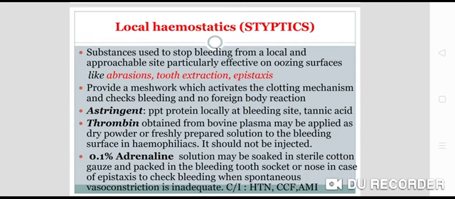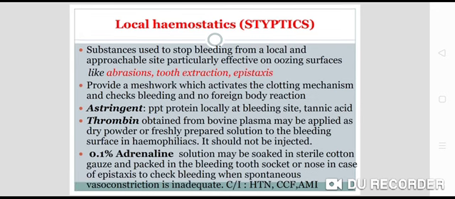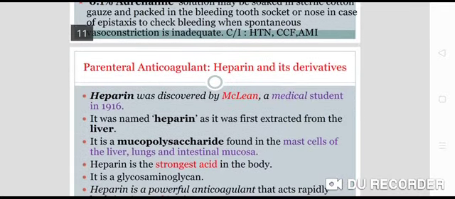Thrombin powder is obtained from bovine plasma. It may be applied as a dry powder sprinkled over the wound or bleeding site, or as a freshly prepared solution on the bleeding surface in hemophiliacs. It should not be injected. Or we can use 0.1% adrenaline soaked in sterile cotton gauze, packed in a bleeding tooth socket or the nose in epistaxis, when spontaneous vasoconstriction is inadequate. Adrenaline is contraindicated in hypertension, CCF, and acute myocardial infarction.